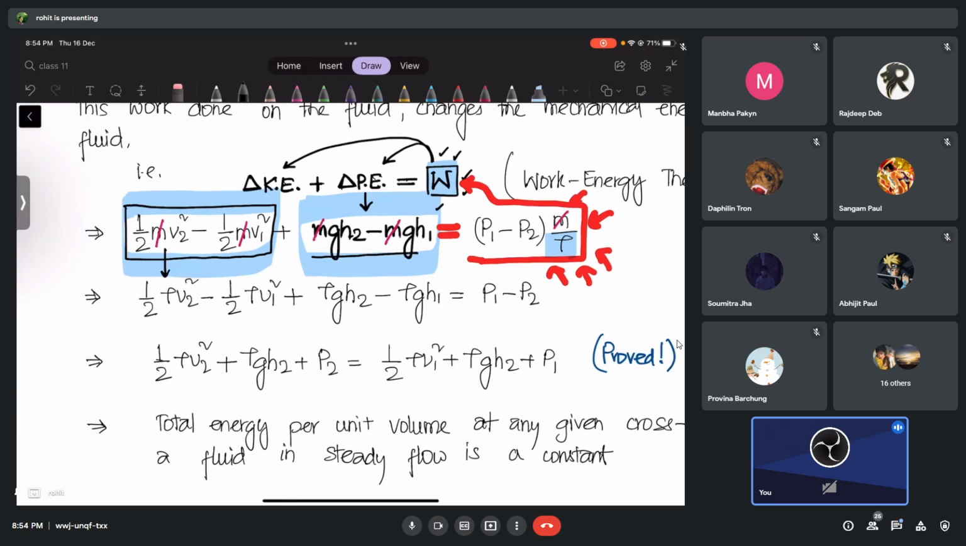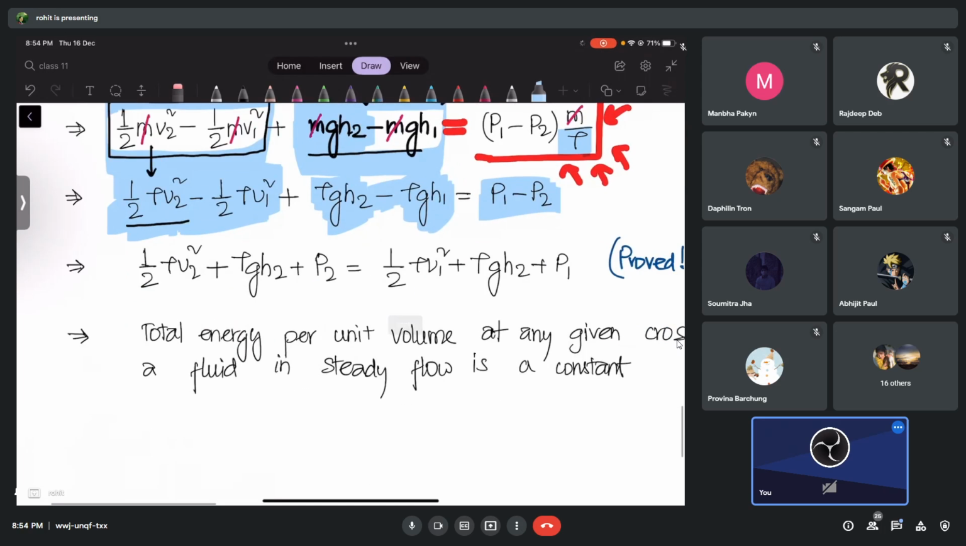The first term will be half m v square or half rho v square? Half rho v square. Just check one by one. Then the second term will be what? Minus half rho v1 square. The m g h term will become rho g h2, and this will become rho g h1. And finally we only have here P1 minus P2. Now we simply need to arrange.